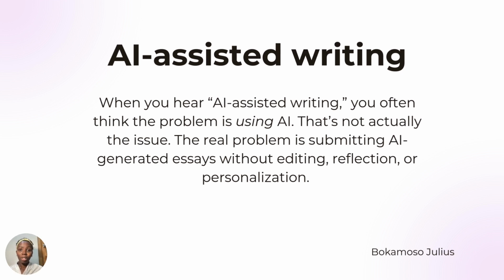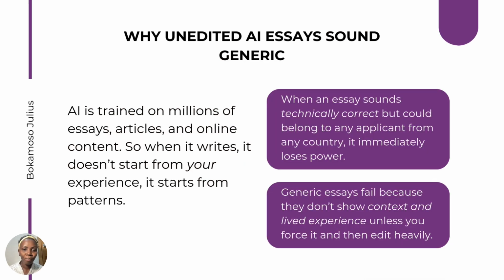Now let's have a look at the three reasons why your AI-generated essay gets rejected. In the coming videos, I'll explain 15 red flags that show that you have written your essay using AI. And I hope that you can go through all the 15 red flags, identify them in your own essays, and be sure to edit your essays before you submit.